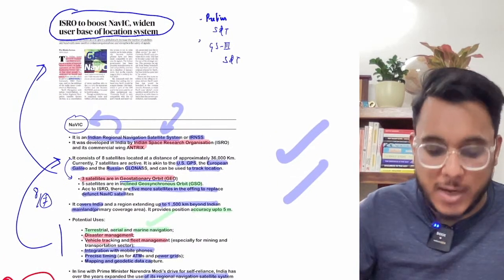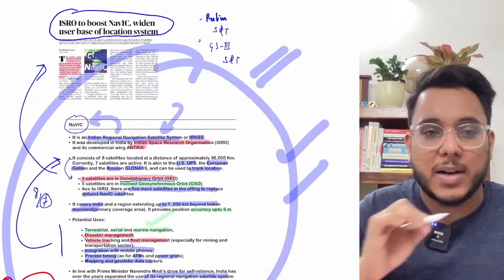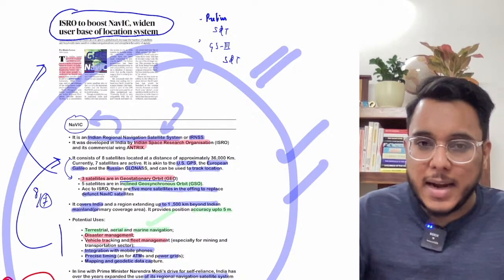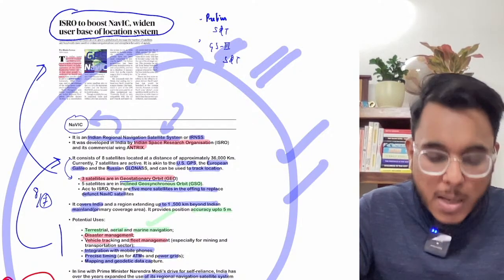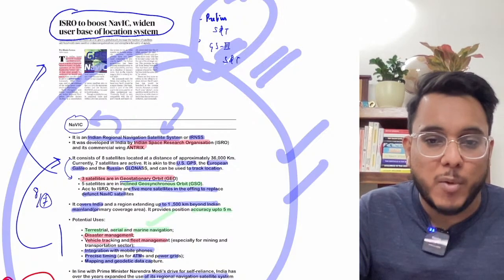So this is about this particular article. Guys, I hope that you have understood it. And this is a very important article. The Navic issue has been repeated twice in the past one and a half months, so please look at it carefully. Now, moving to the next article.